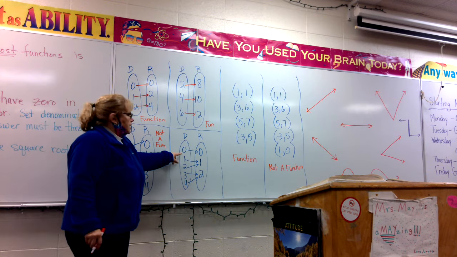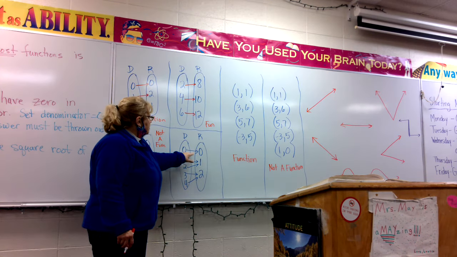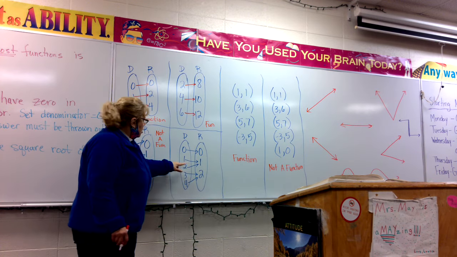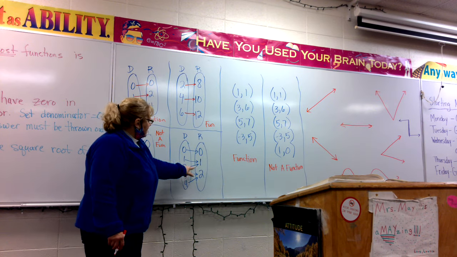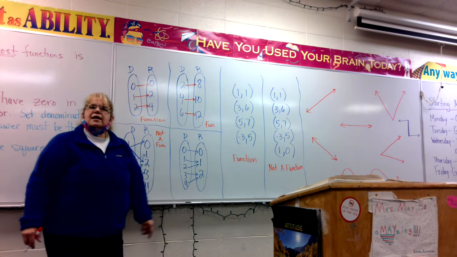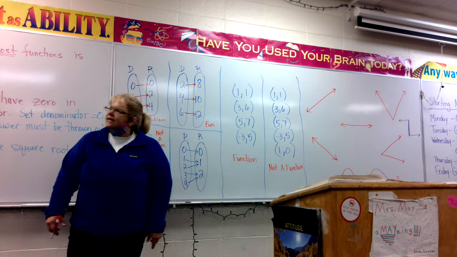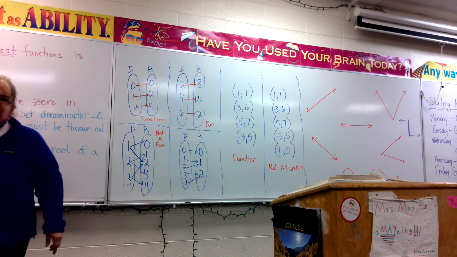What about this one? 1x goes to 1y. 1x goes to 1y, 1x goes to 1y, 1x goes to 1y. Is that a function? Yeah. It doesn't say anything over here about going to the same y.